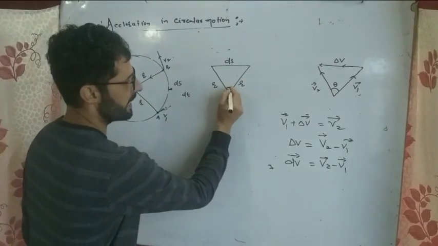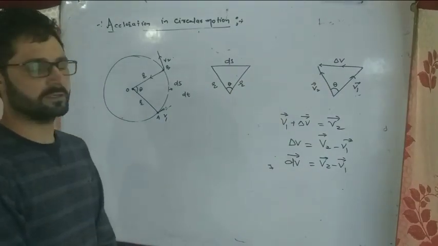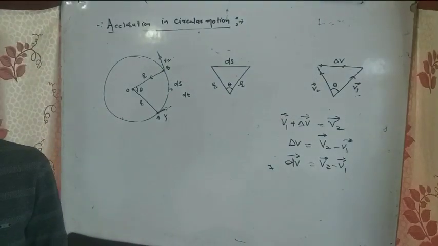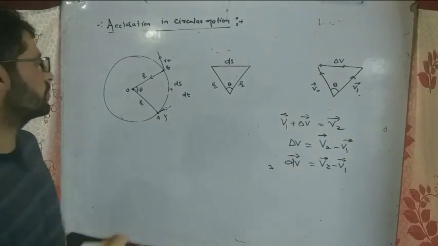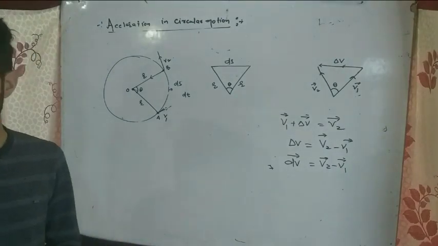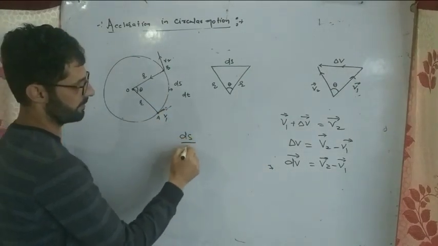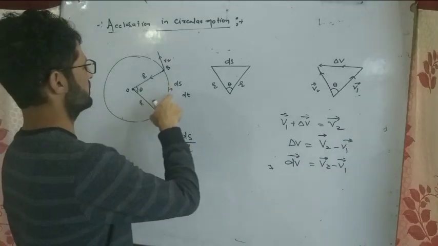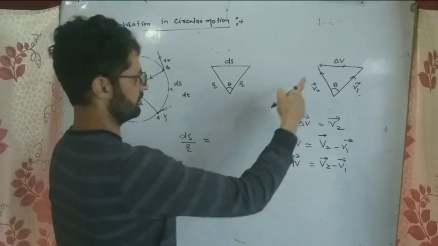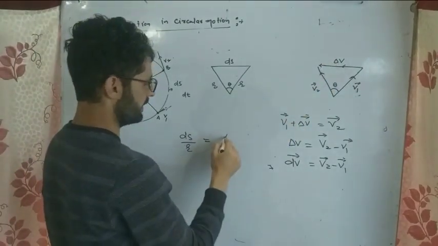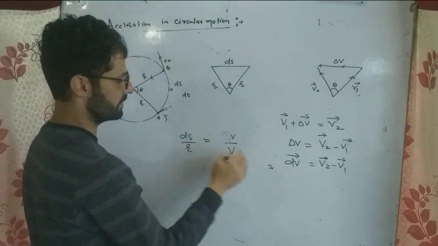Now ये भी एंगल थीटा है. Now these two triangles are similar, so corresponding sides of the similar triangles are proportional. So we can write ds divided by r is equal to delta v divided by v, dv divided by v.